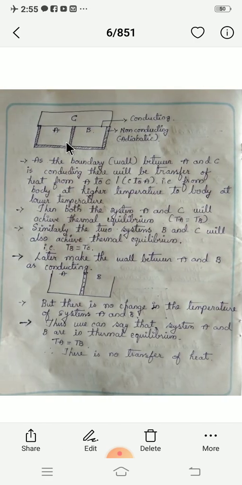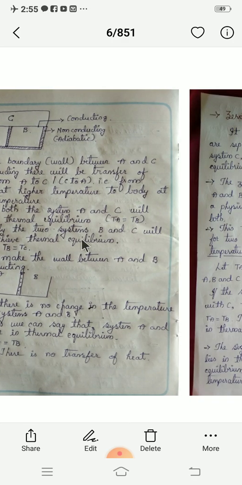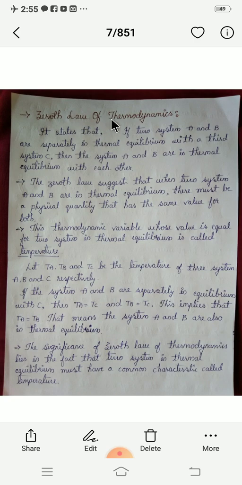That is, A is in thermal equilibrium with C, and B is in thermal equilibrium with C, that is TA equals TC and TB equals TC. Thermal equilibrium means both systems have the same temperature. So if TA equals TC and TB equals TC, then clearly TA equals TB. That is what the zeroth law of thermodynamics says.